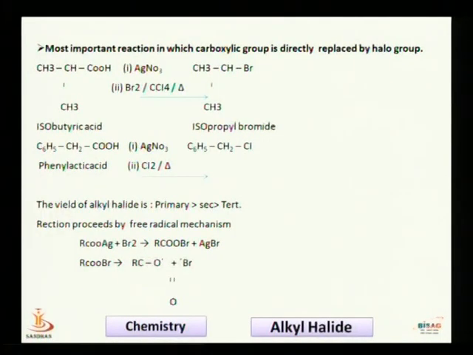The yield of the primary halide is more. Now suppose isobutyric acid: we get 2-bromopropane with the help of AgNO3, Cl2, CCl4. So it is the Borodin-Hunsdiecker reaction. The fifth method is the Swarts reaction.